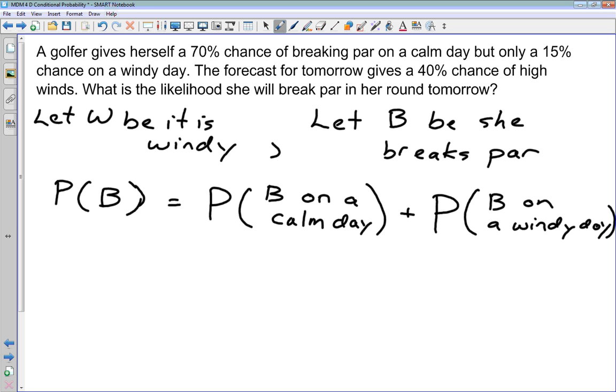The next day can be calm, it can be windy. On both days, either calm day or windy day, she has a chance of breaking par.